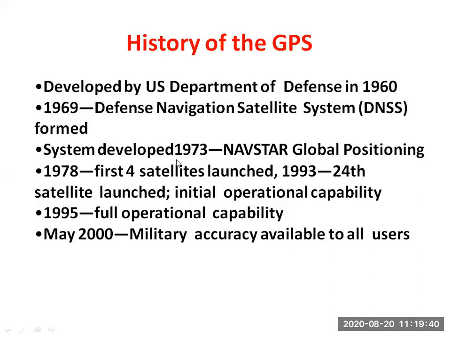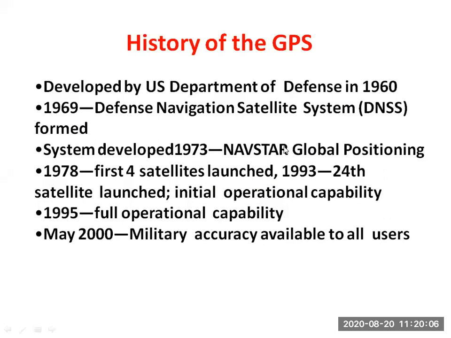Then the system developed in 1973, Navstar global positioning. In this system in 1973 again satellites were sent, and the name given for these satellites is Navstar global positioning.